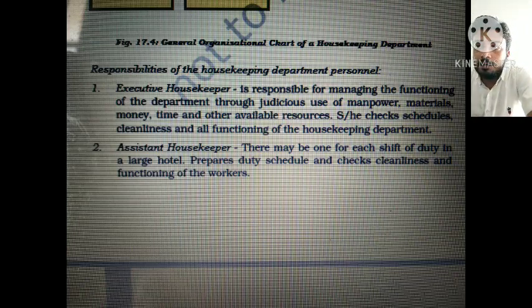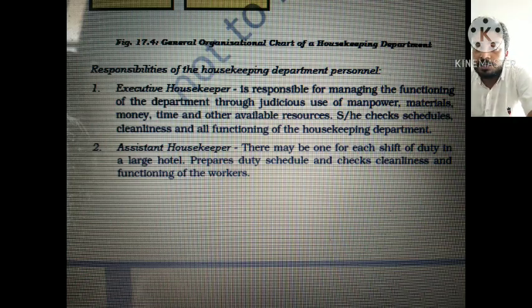So the controlling of the manpower in a judicious way, and materials, the money transactions, the time, and other available resources, these are all taken care of by the head or the manager, the executive housekeeper.